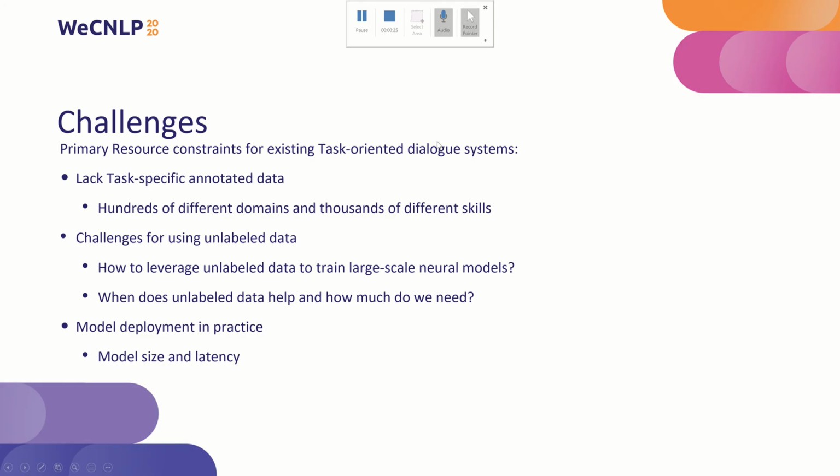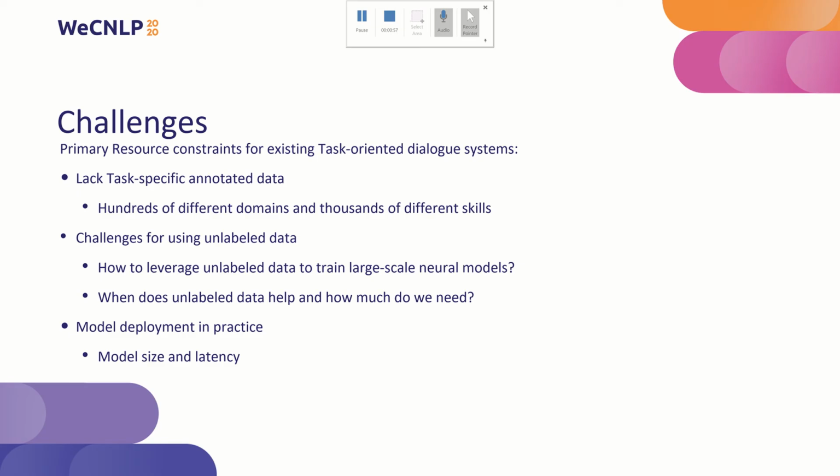So one of the biggest challenges facing task-oriented dialogue system is the lack of labeled data to train these complex networks. This resource requirement is compounded in industry applications with hundreds of different domains and thousands of different skills. Even if we have enough resource at our disposal, it's still challenging to obtain manual annotations on this data due to some privacy concerns in practice.